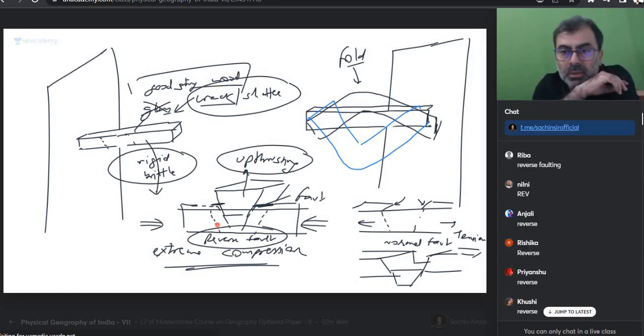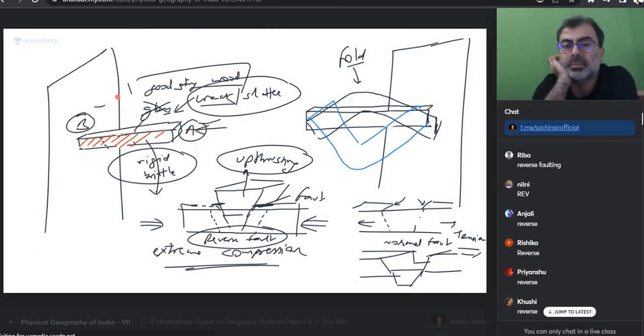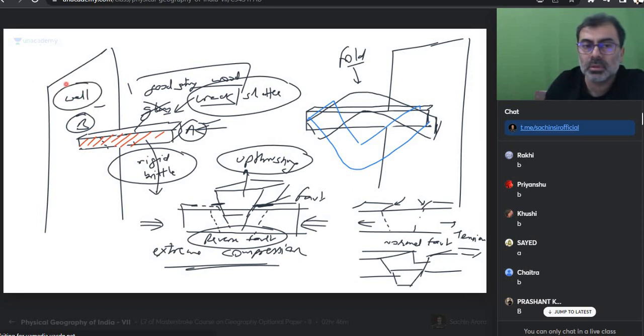But sir, in compression support is on both sides. अरे बेटा compression में support दोनों side हो. Everyone, I'm pushing this red bar from this side. I'm pushing with my hand. Where is the support? A or B? Which side is support? So the wall is the support. True or not?